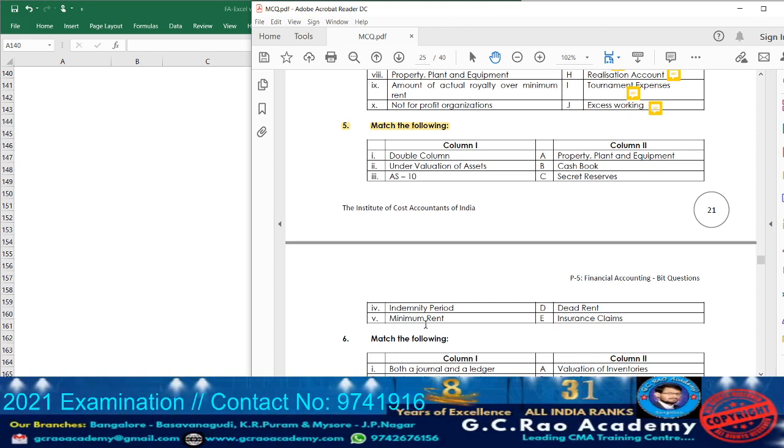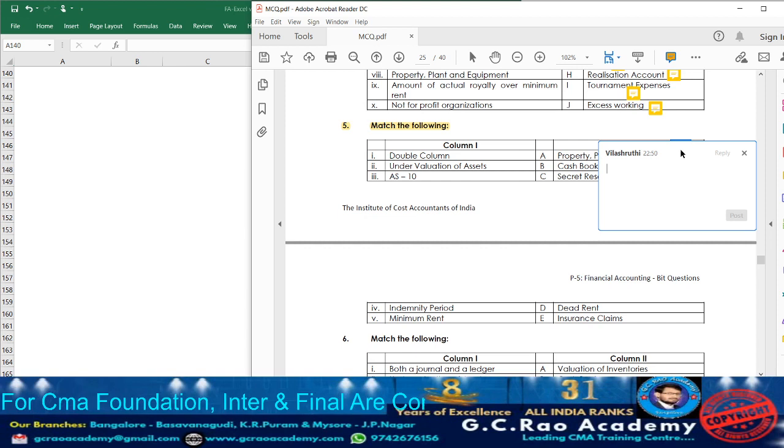Okay, now let us go through. Point number 2, undervaluation of assets. When the undervaluation or overvaluation of assets is made, that amount adjustment will be transferred to which account? Revaluation reserve account. Am I right? So now let us move on to column 2. Option A, what they have given? Property, plant and equipment. It is nothing but AS10. So write down point number 3.